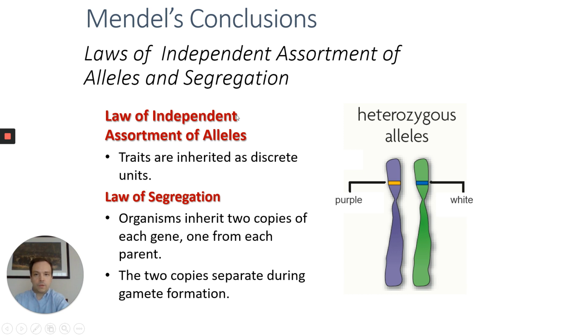So he discovered this independent assortment of alleles, where none of these traits have anything to do with the other ones in terms of what's being expressed. And he also discovered this segregation component, whereas we actually get 2 copies of each gene, 1 from each parent.